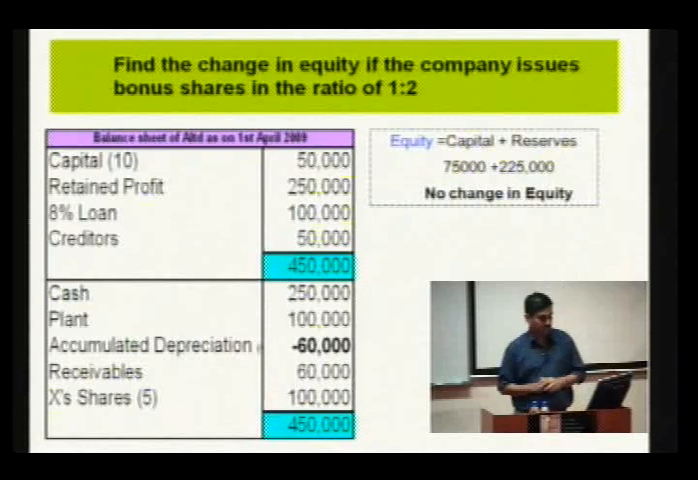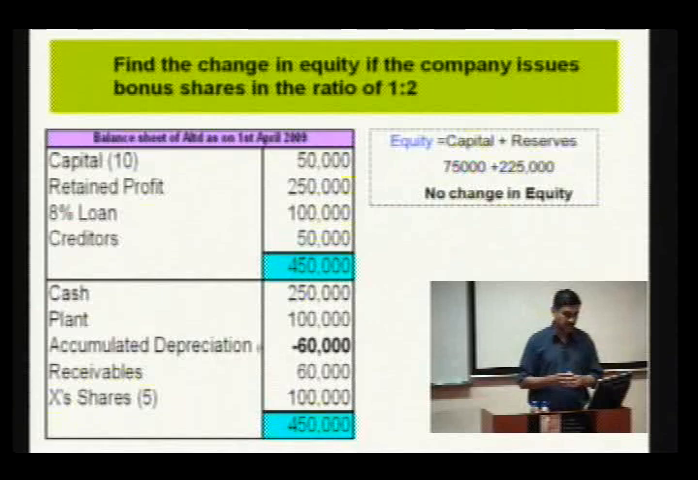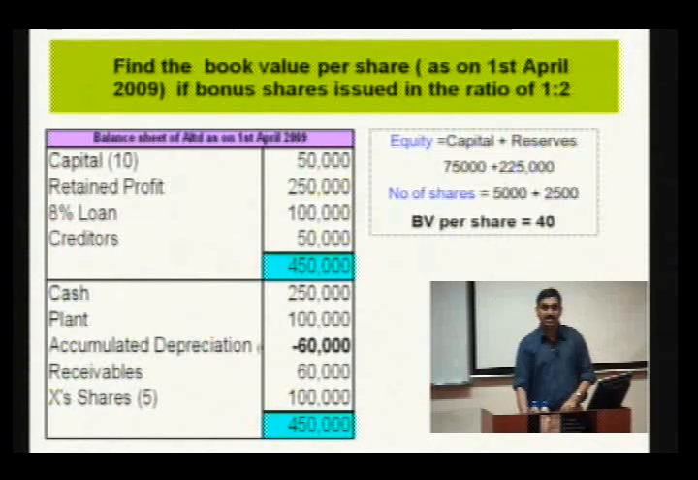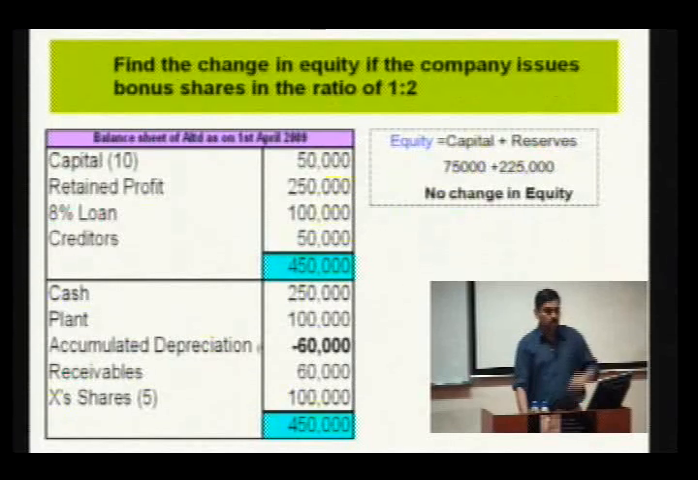Now, let us take another decision. If the company issues bonus shares in the ratio of 1:2, will the equity change? As we saw in the previous case, the book value may change, but the equity will remain constant. In the sense, the profits are converted to capital. So, it is a capitalization of retained profit. So, the total equity will not change. So, no change in equity. However, as we saw in the previous case, the equity remaining constant, the number of shares goes up. So, therefore, the book value will fall, not the equity.